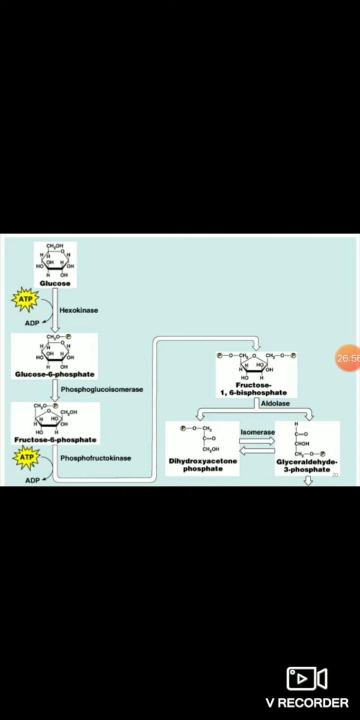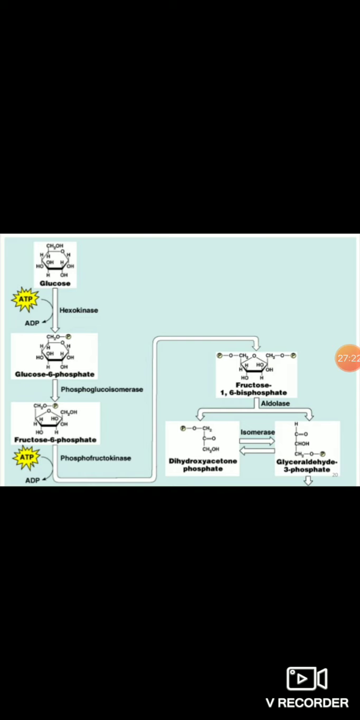It is a rate limiting step, controlled by its substrate concentration, fructose 6-phosphate and ATP. Means if there is no ATP molecule or a lack of ATP, or if fructose 6-phosphate is not present, then the PFK enzyme will not work. Yes. Now what is produced? Fructose 1,6-bisphosphate is produced.